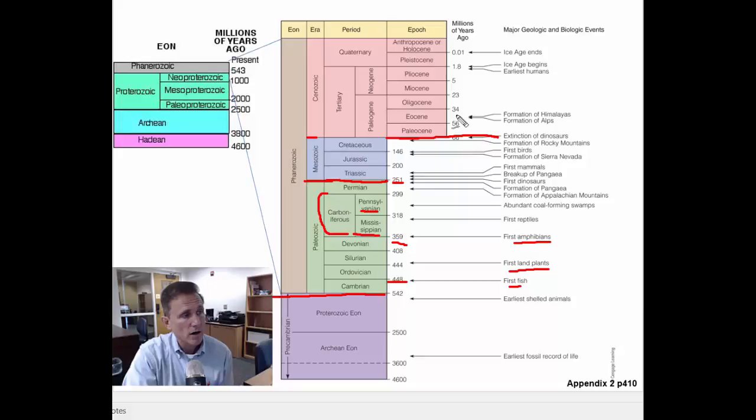So currently we are in the Anthropocene or the Holocene, depending on how you want to call it, of the Quaternary period, of the Cenozoic era, of the Phanerozoic eon. And within that, the last epoch, the Anthropocene or the Holocene, really only goes back about 10 or 12,000 years. It starts at the end of the last ice age. The last ice age, the Wisconsin Ice Age, ended about 10 to 12,000 years ago, and that began the next epoch of the Anthropocene or the Holocene. All right.